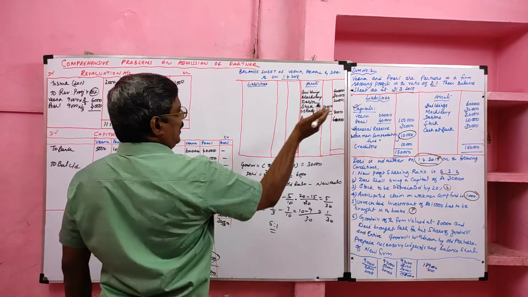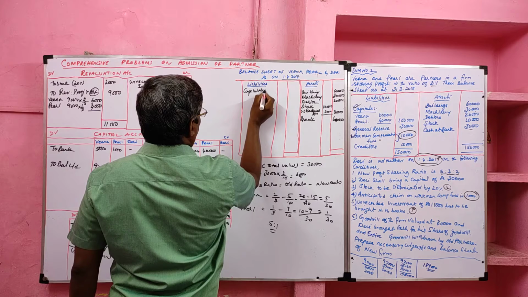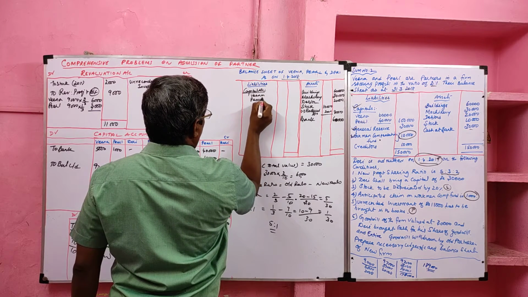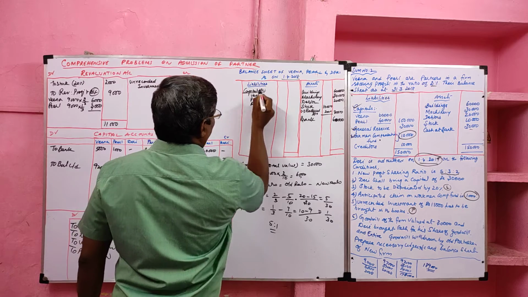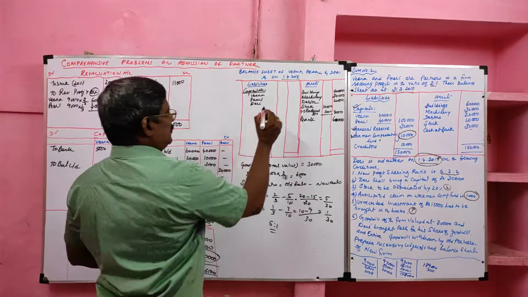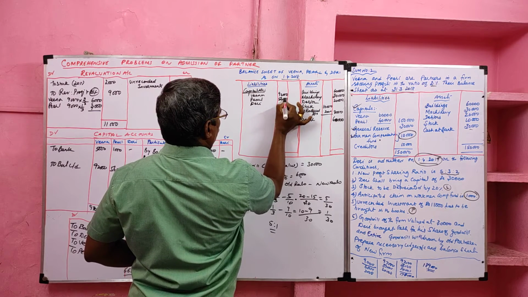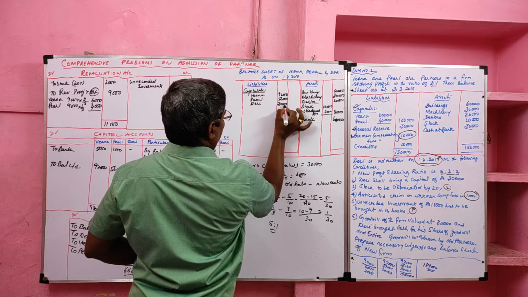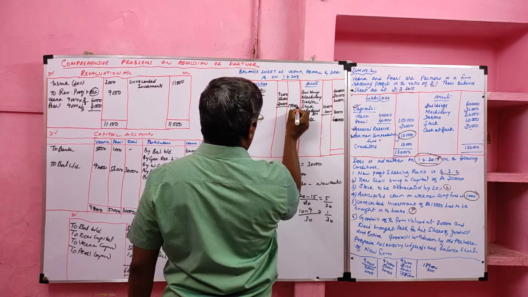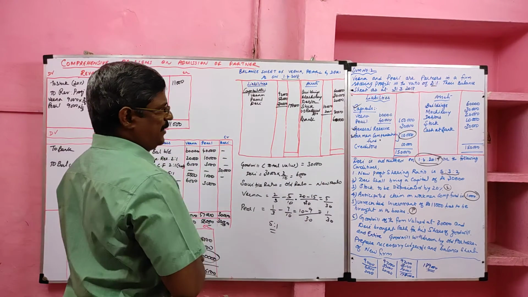Then come to the liability side. First we'll take capital. Capitals of Veena, Pearl and Dairy. We'll take them from the capital account. Values 92,000, 56,000, then 30,000. The total capital I already recorded is 1,78,000. Then general reserve will not come because it was transferred to the partners' capital accounts.